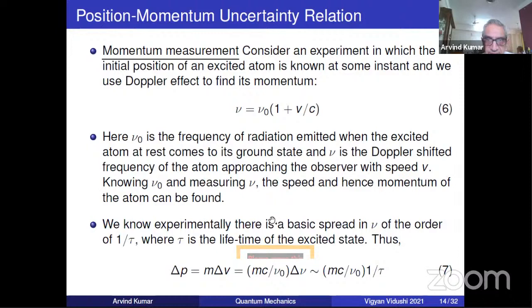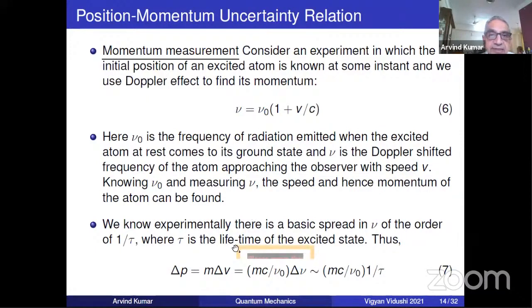Now there is an important point: nu is not very definite, neither nu nor nu naught. Experimentally, we know that there is an intrinsic spread. Take it as an experimental fact that if an excited state has a lifetime tau, then the minimum spread, or minimum uncertainty, in nu is of the order of 1 by tau. This is an experimental fact, well known to spectroscopists before Heisenberg came along.